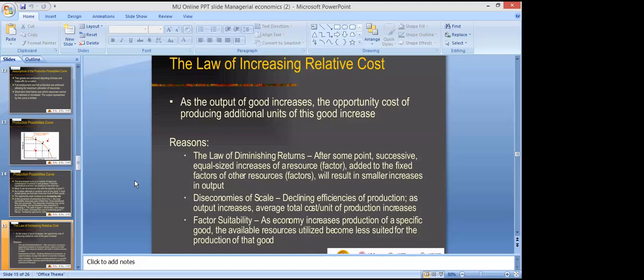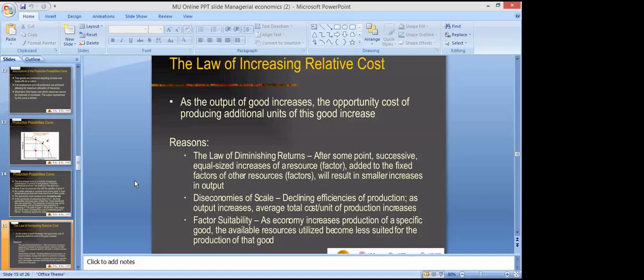We can't have all the factors variable. For example, if we have 1 acre of land and we are utilizing more and more labor, that is part of the short run, because the land is fixed and labor is variable.